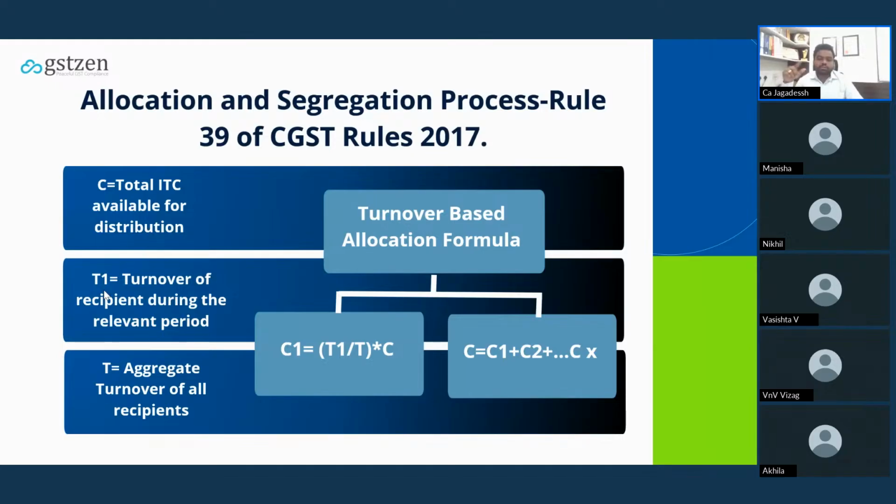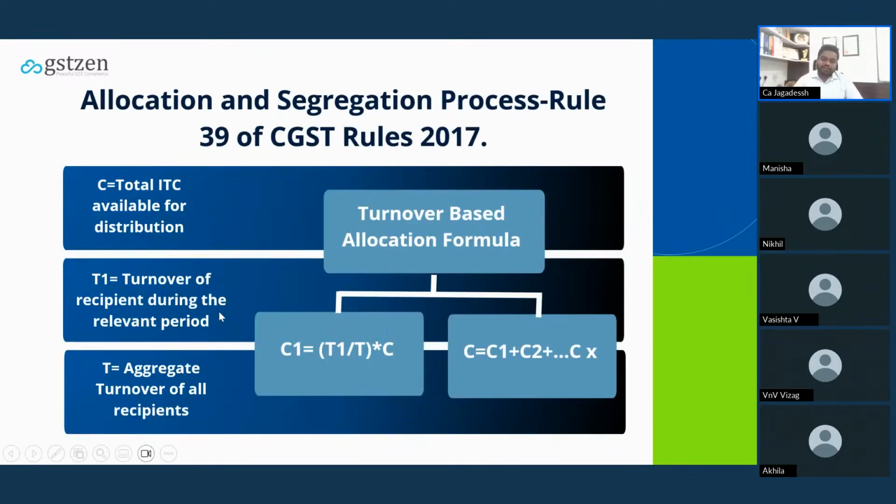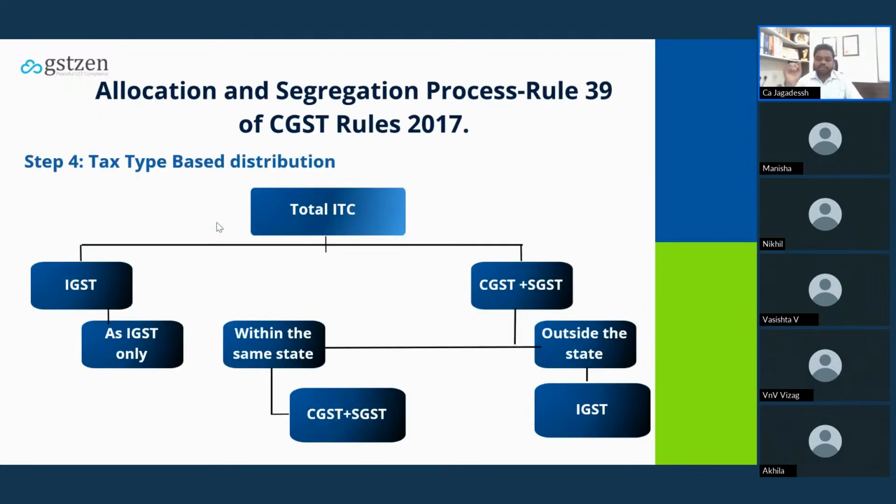That is, in our example, it's 4 crore, the total turnover of all the branch offices including the head office. And T1 is each branch office's turnover. So if you see here, C1 is the total available for distribution into T1 by T. If you club C1 plus C2 plus C3 plus C4, it will be the total available for distribution. So this is how you have to distribute credit to your branch offices.